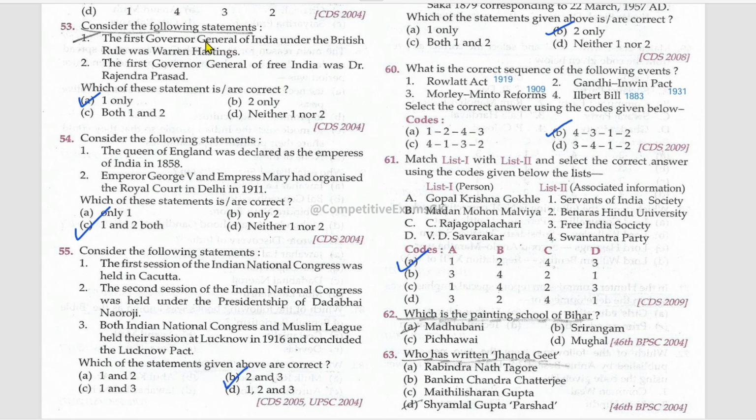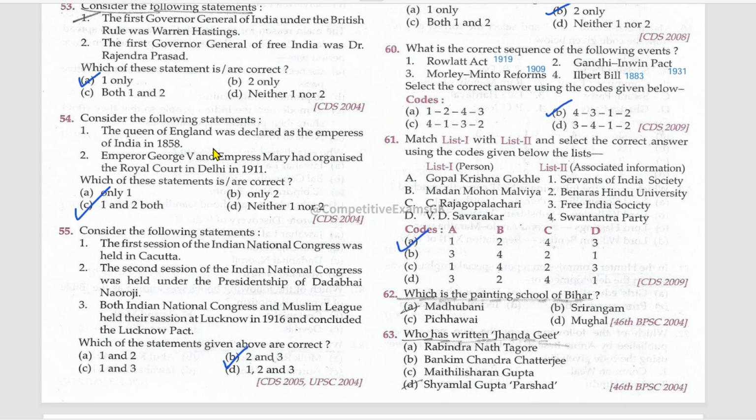Consider the following statements. Among these two, which is the correct statement? The first Governor General of India under the British rule was Warren Hastings. True. Who is the first Governor General of Bengal? Who is the first Viceroy of India? Mention those names in the comments. The first Governor General of Free India was Dr. Rajendra Prasad. This is false.